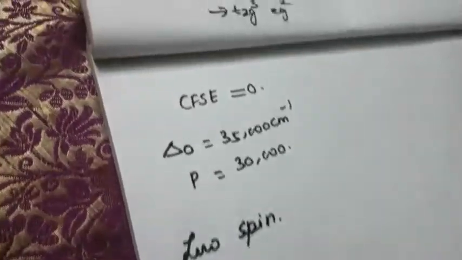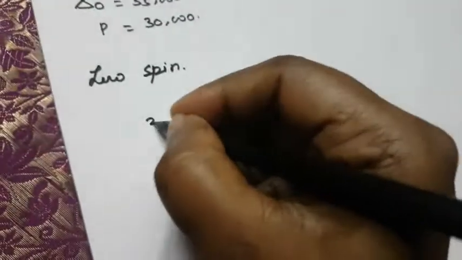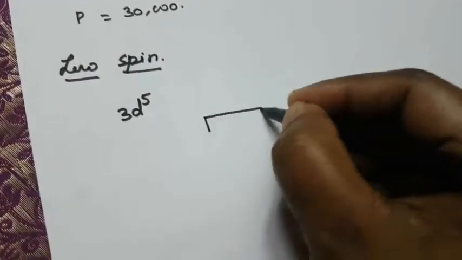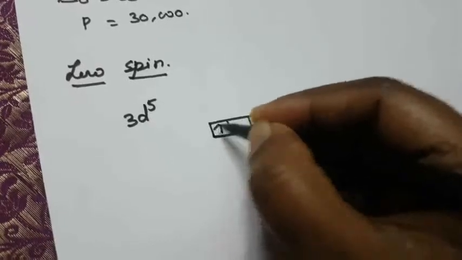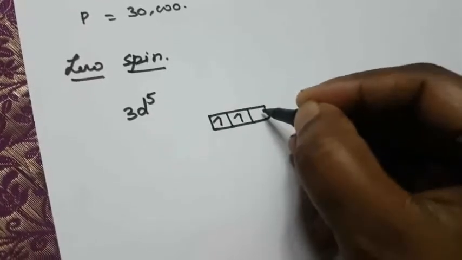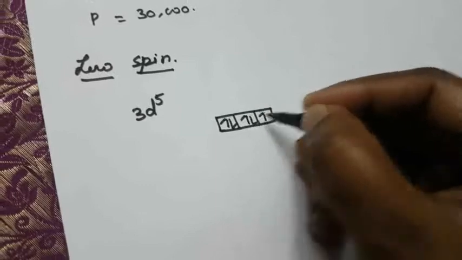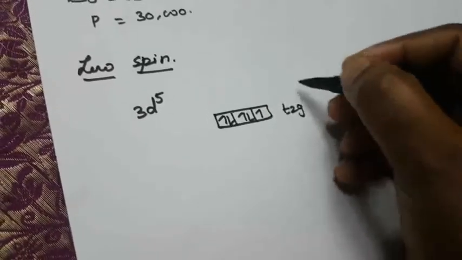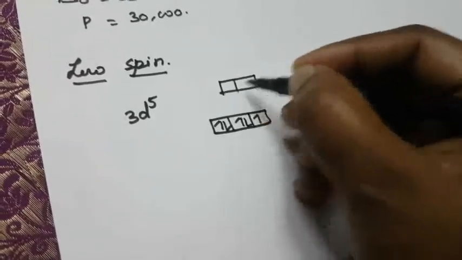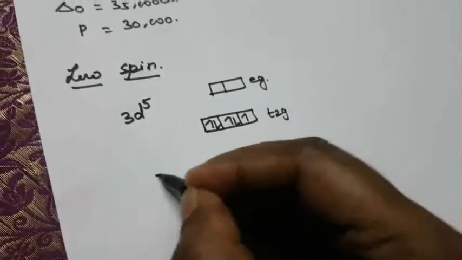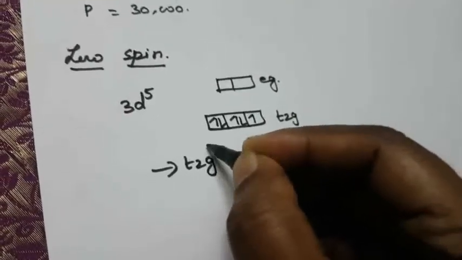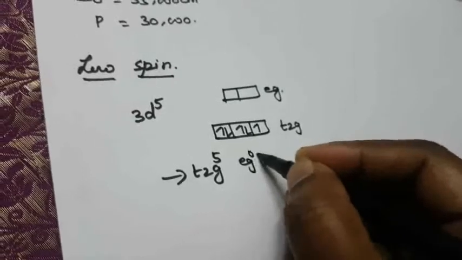What is low spin? Low spin 3d5. The pairing forms here itself, right? 1, 2, 3, 4, 5. So that is T2G, here the EG level. The electronic configuration is T2G5 EG0.